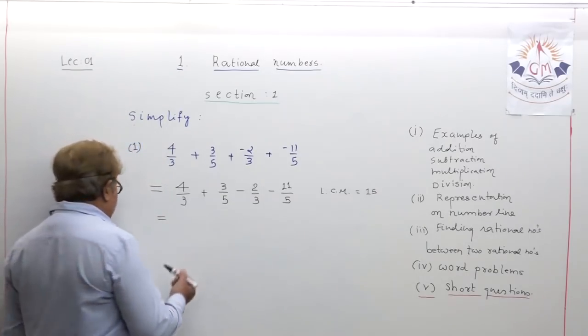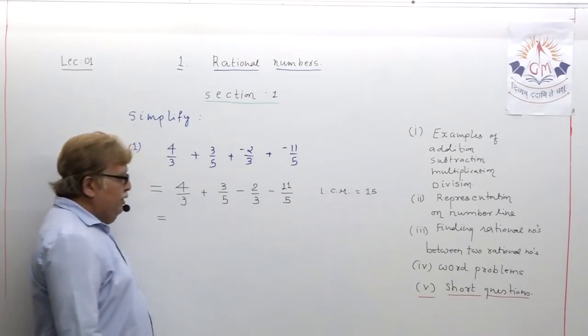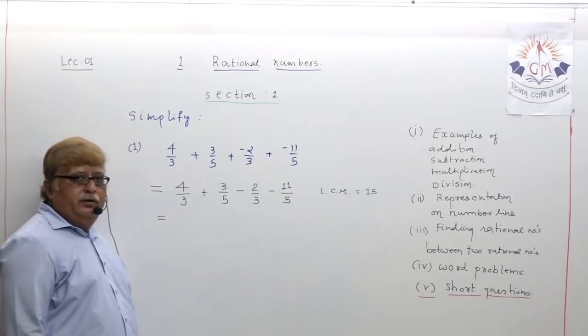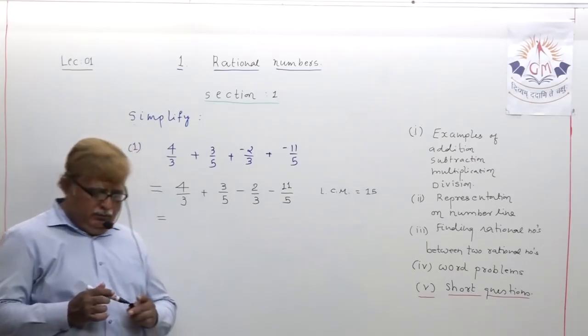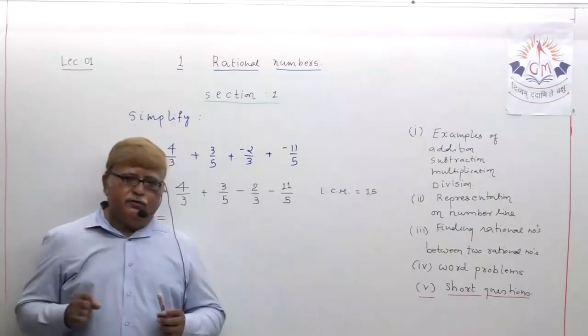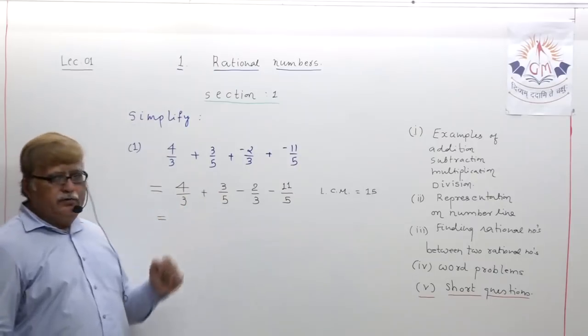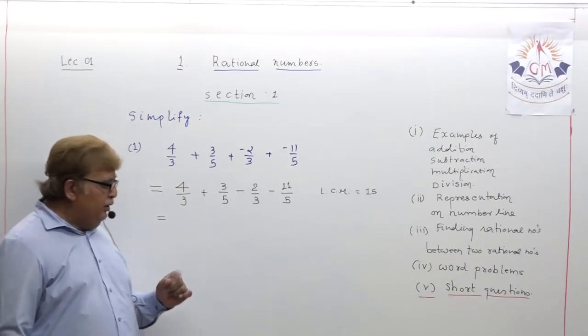The LCM is 15. Those students, though the topic has been covered in a previous standard, who have a little confusion regarding this, please clear it with me. The LCM is 15 we have taken.